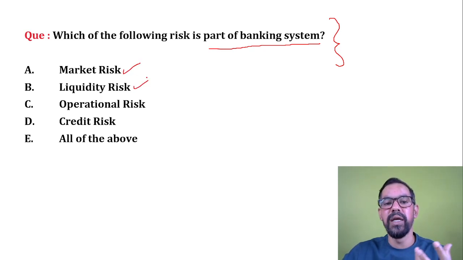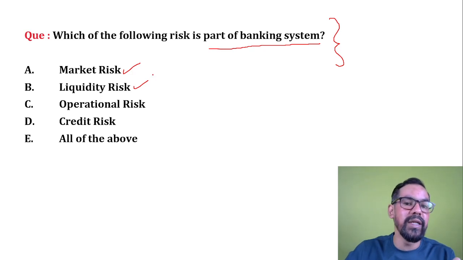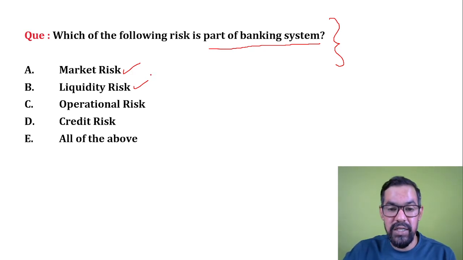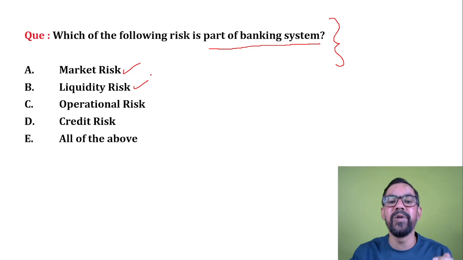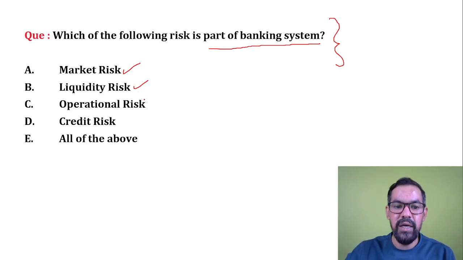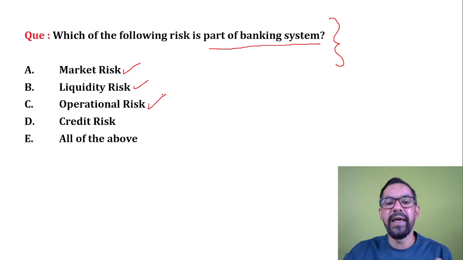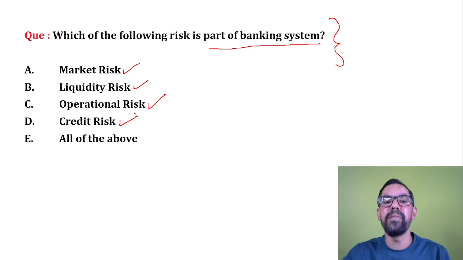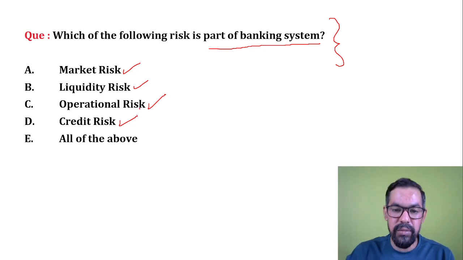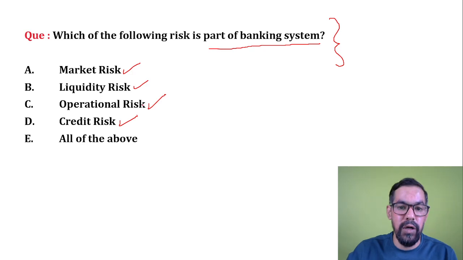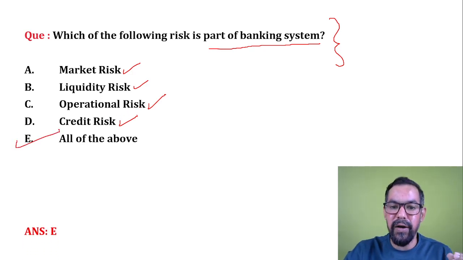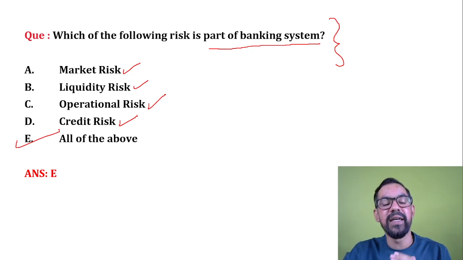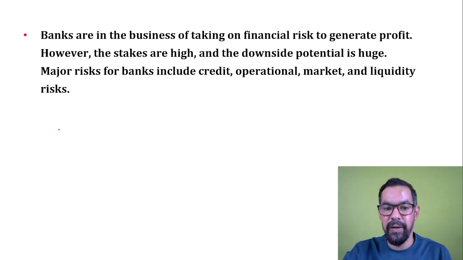Liquidity risk. The term liquidity means converted into cash. When a bank won't be able to convert its assets into cash, that is liquidity risk. Operational risk, like system failure, employee strike, is part of a bank. Credit risk is when a bank lends money to customers and these customers become defaulters. So all the above are the risks involved in the banking business.